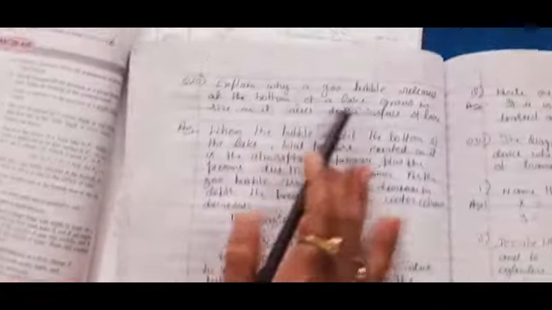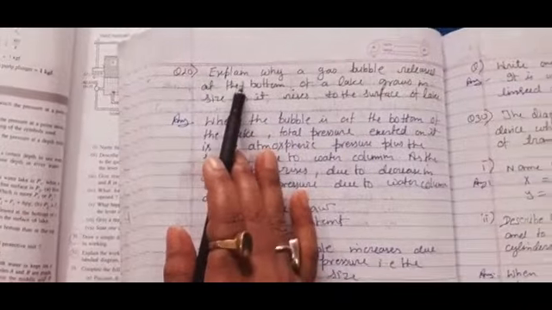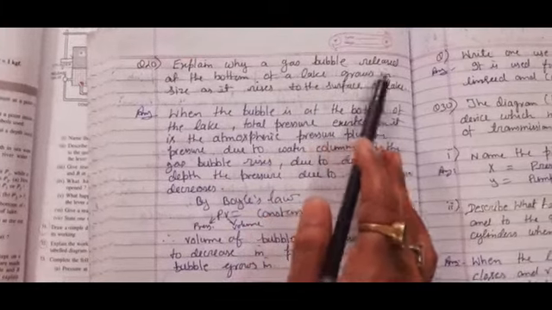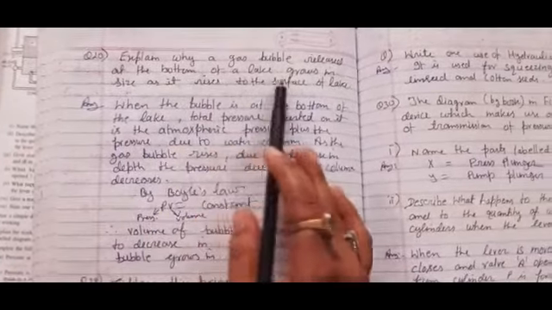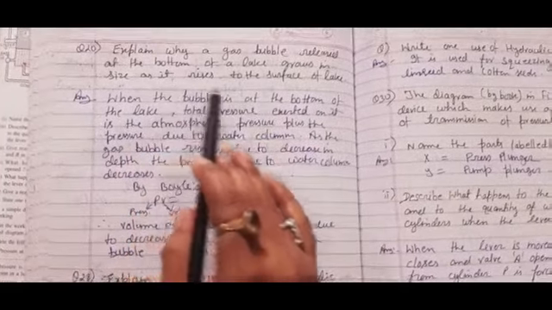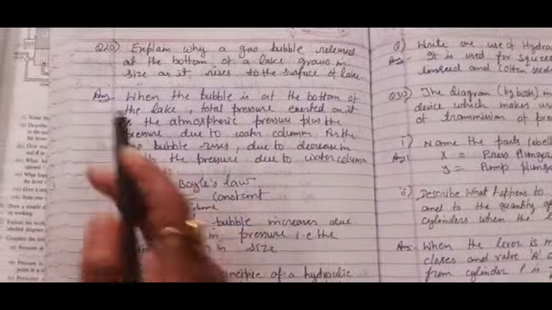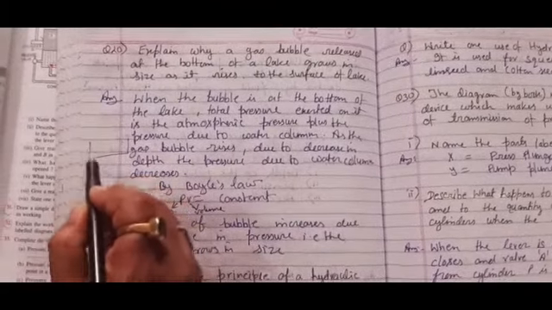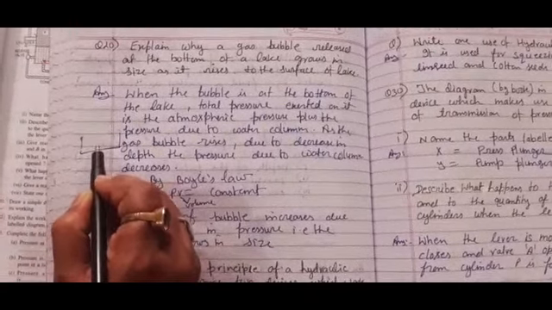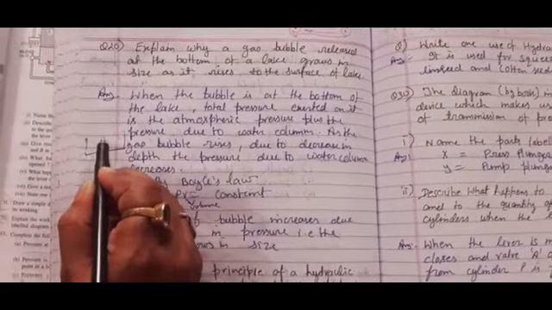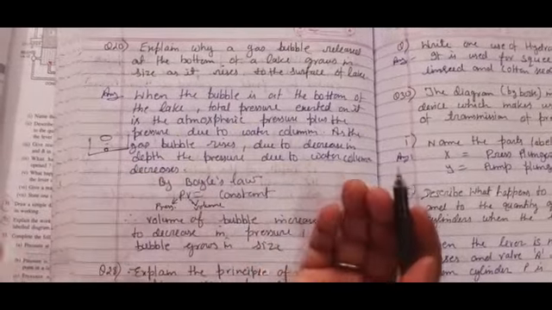Now our next question is: explain why a gas bubble released at the bottom of a lake grows in size as it rises to the surface of the lake. If you think this is a lake, and a gas bubble starts from here, when it reaches the top its size increases. Why? This is the question.